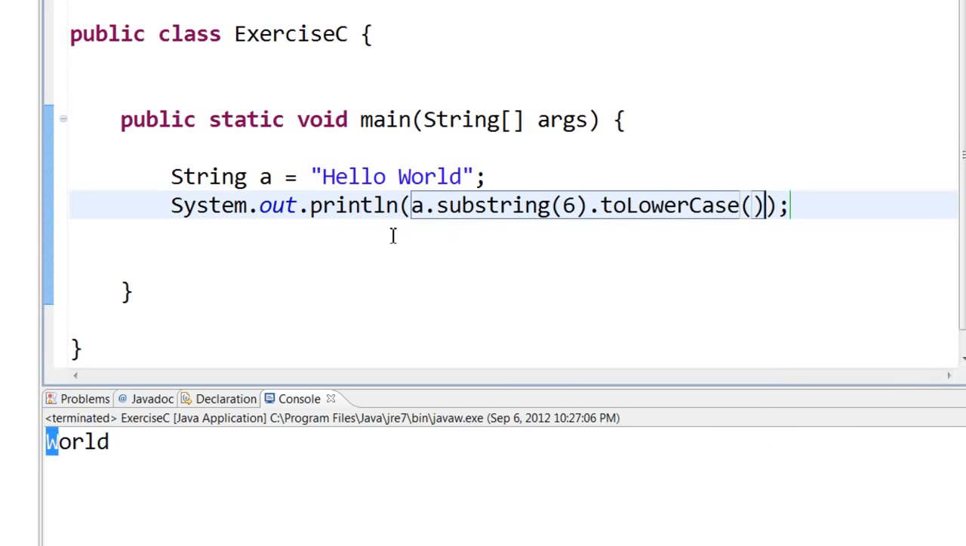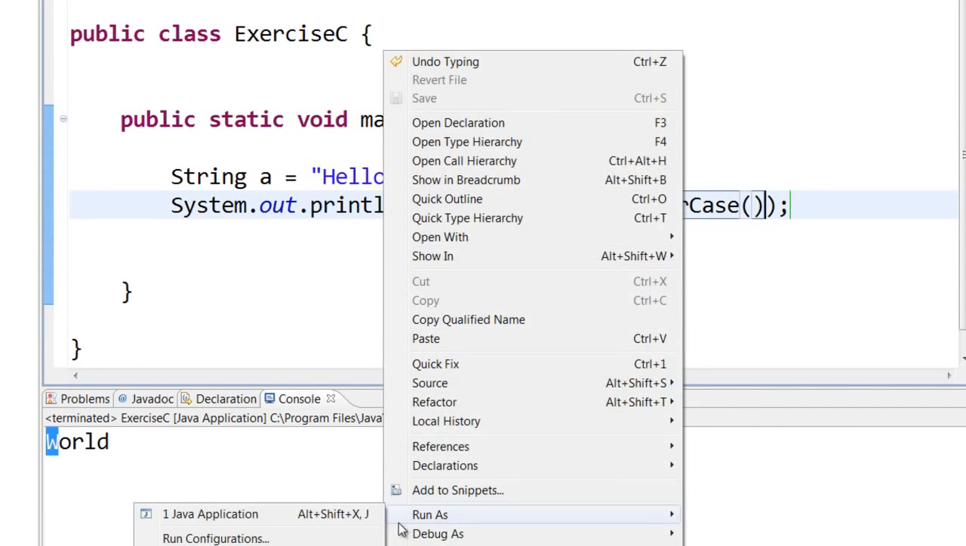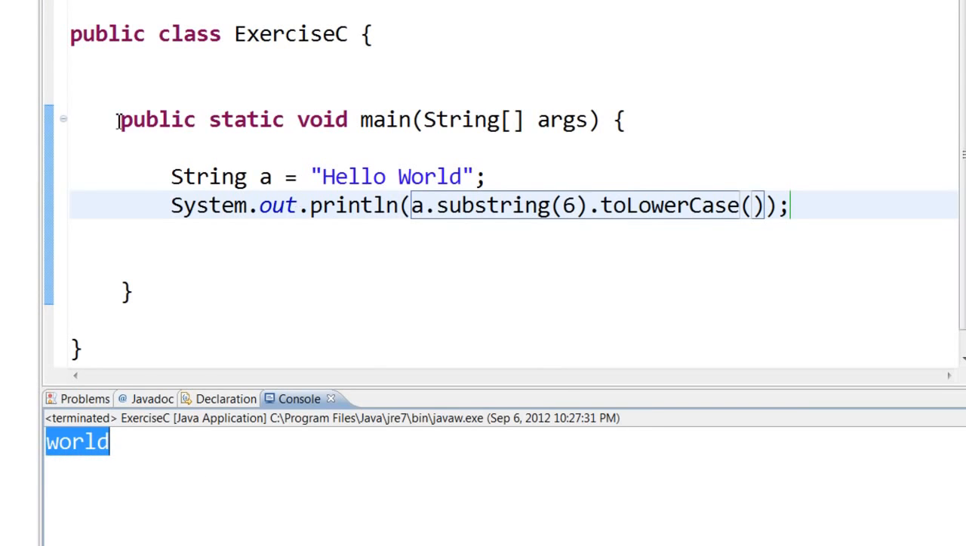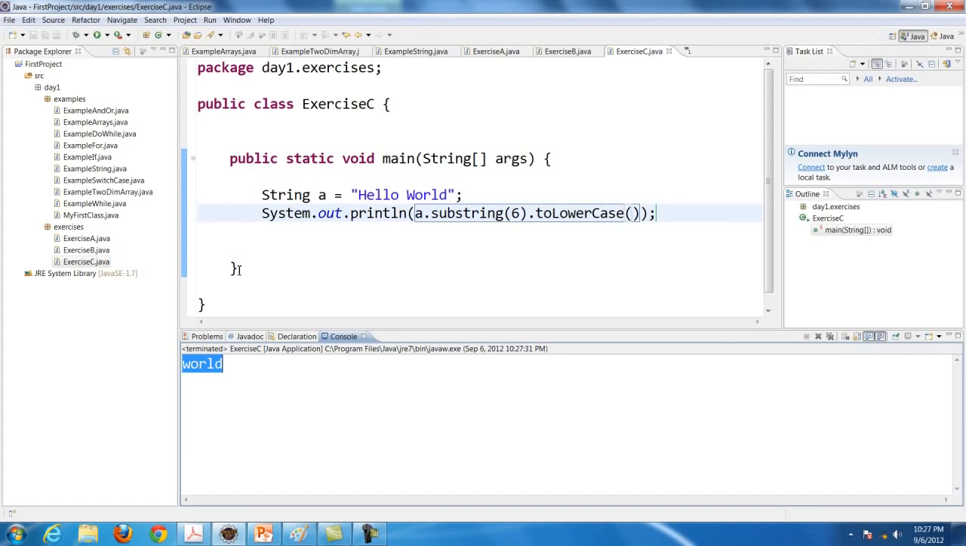Now you can save it, Ctrl S, and then run it. Now you got the word printed all in lower case. So with this, we end our day 1 exercises.